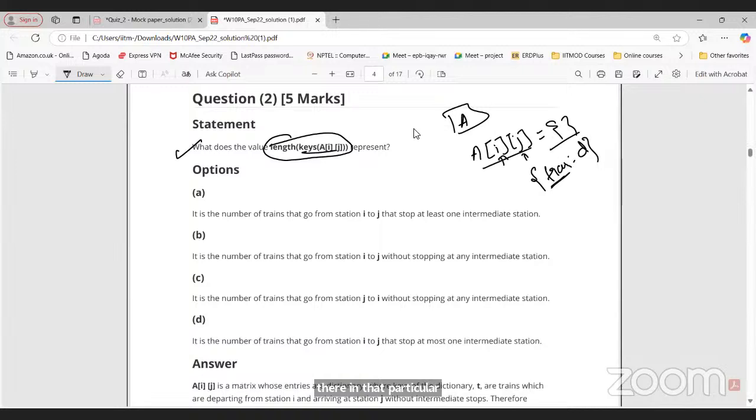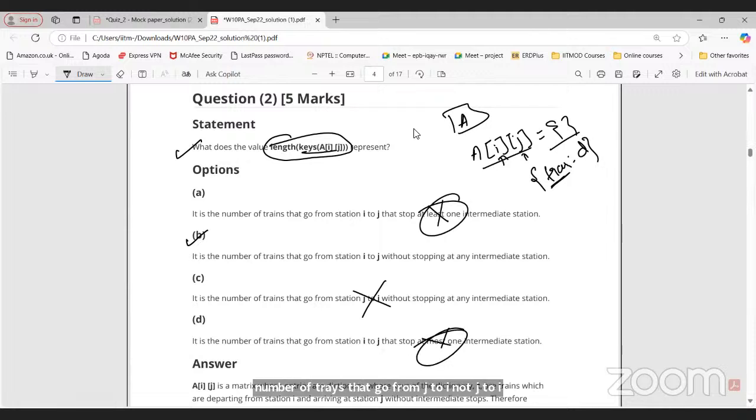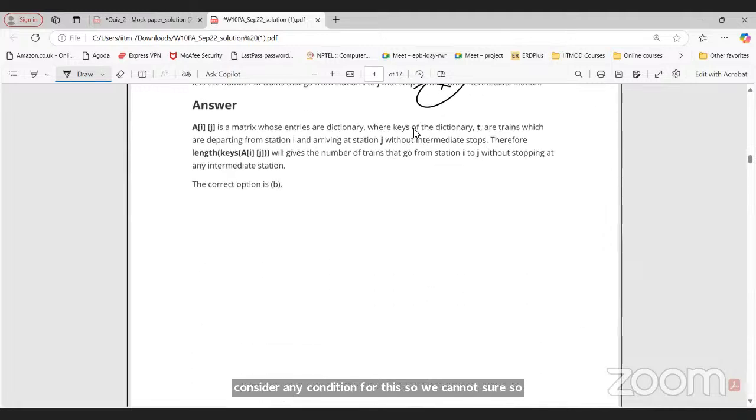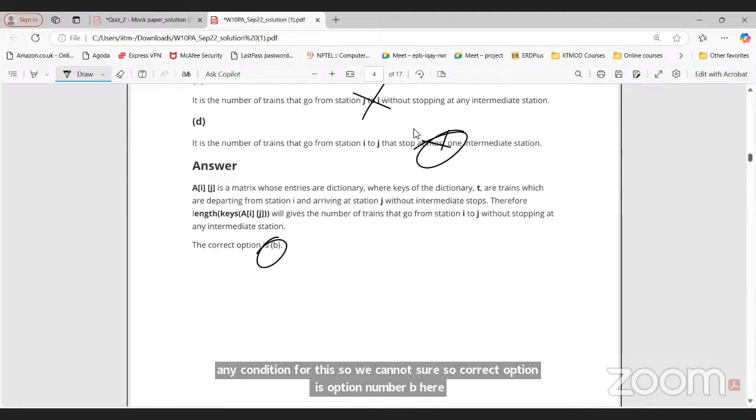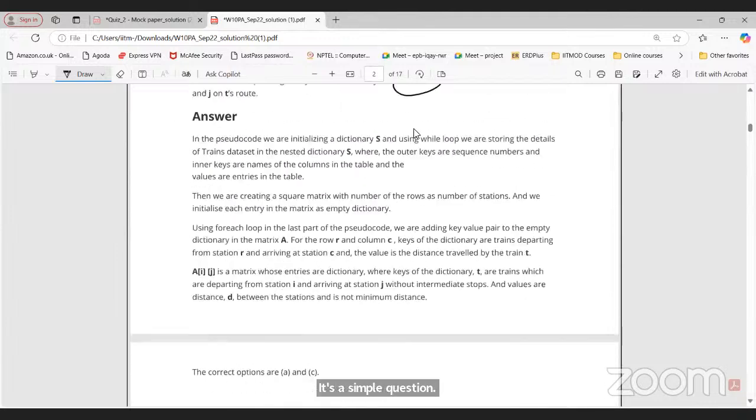So let's see, A is what? Number of trains that go from station I to J without stopping at an intermediate station. Yes, option B is correct. Number of trains that go from J to I, not J to I. Number of trains from I to J at most one? We have not considered any condition for this, so we cannot be sure. So the correct option is option B here. Simple questions, right, based on this pseudocode. Any doubt?